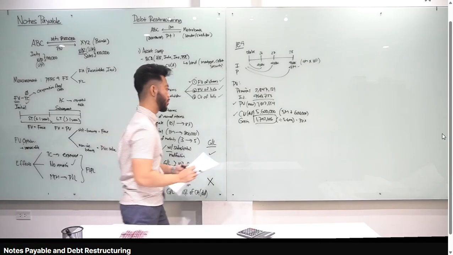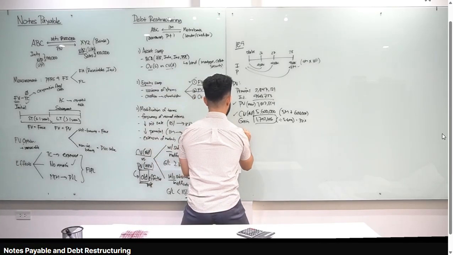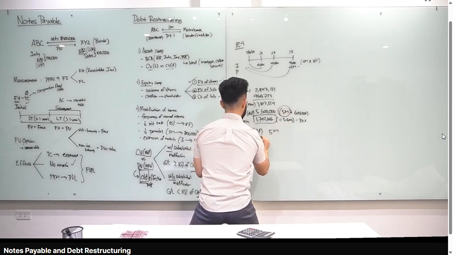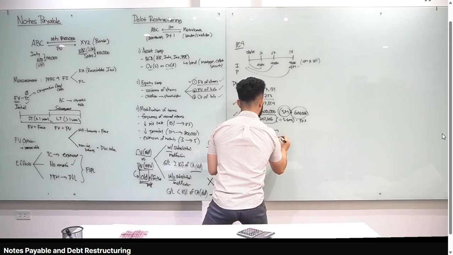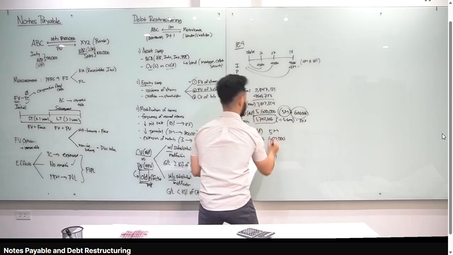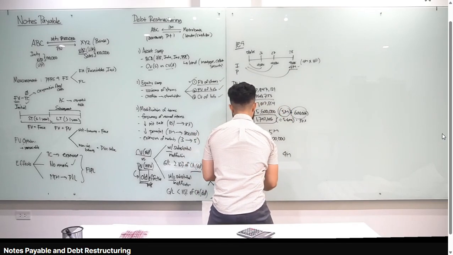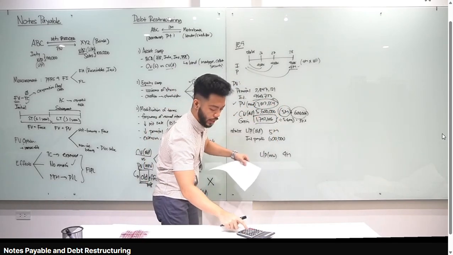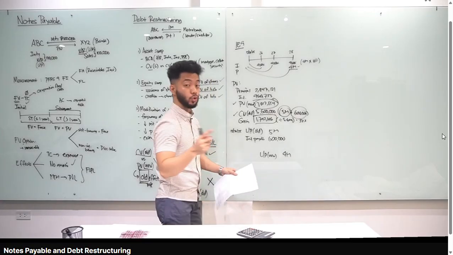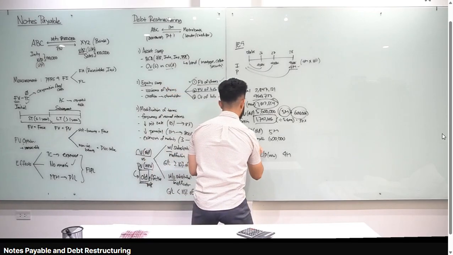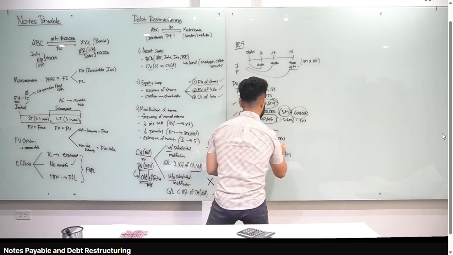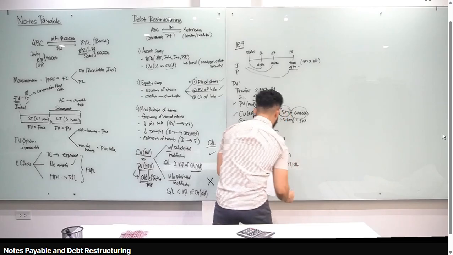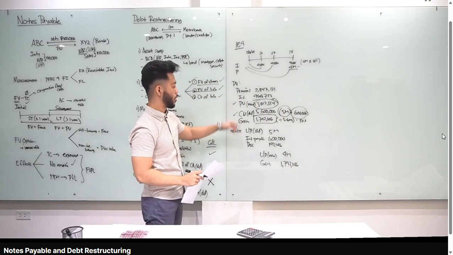Pakita ko yung journal entry para mas ma-appreciate mo. December 31, 2025. Debit, loans payable old. 5 million yung principal natin. Debit, interest payable, which is 600,000. Yan yung forgiven, accrued interest natin. Credit, loans payable new. Take note, ang bagong principal natin is 4 million. Yan yung face value. Okay? And yung present value natin is 3,807,854. So 4 million minus 3,807,854, 192,146. Ano tawag natin dyan? Discount yan. Debit discount on loans payable, 192,146. And then credit gain on extinguishment, 1,792,146. Okay, so this is our journal entry. Okay, for illustrative example number 9.